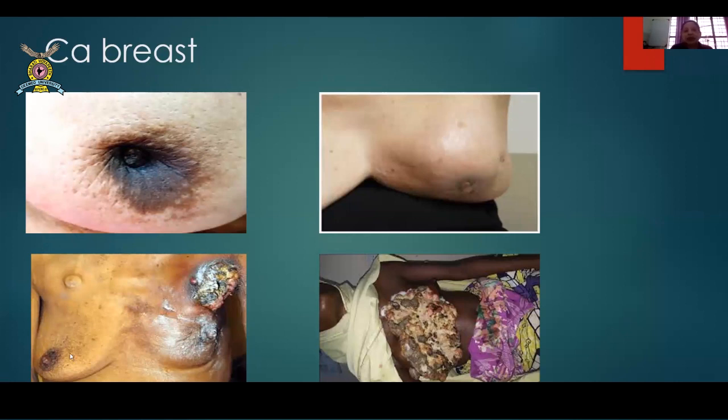Okay? So this is very classical, but it is in the advanced stages. This is completely inoperable case. You cannot do anything for this patient. This is very classically showing the nipple retraction. And here you can see the peau d'orange effect. Peau d'orange effect is where the hair follicles remain as it is. Because of the lymphatics, swelling comes there due to increased lymphatics, and the hair follicles give a feeling of being deep in pits. So it is classical of an orange appearance, like the covering of the oranges and sweet limes we eat. So that is, hence it is called as peau d'orange effect. Okay, so this is a peau d'orange. This is very classical. I am sure you all have been through these cases.